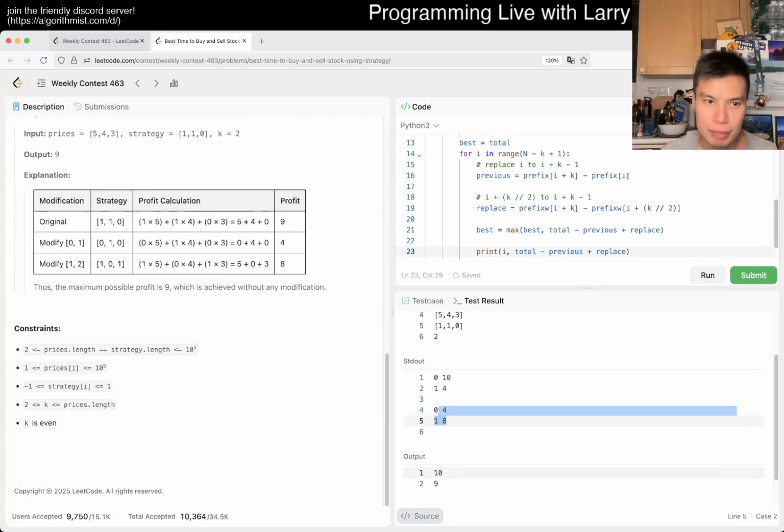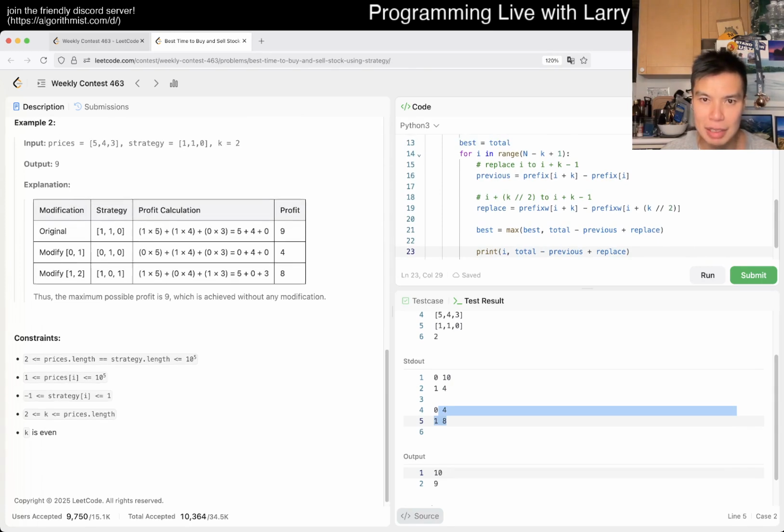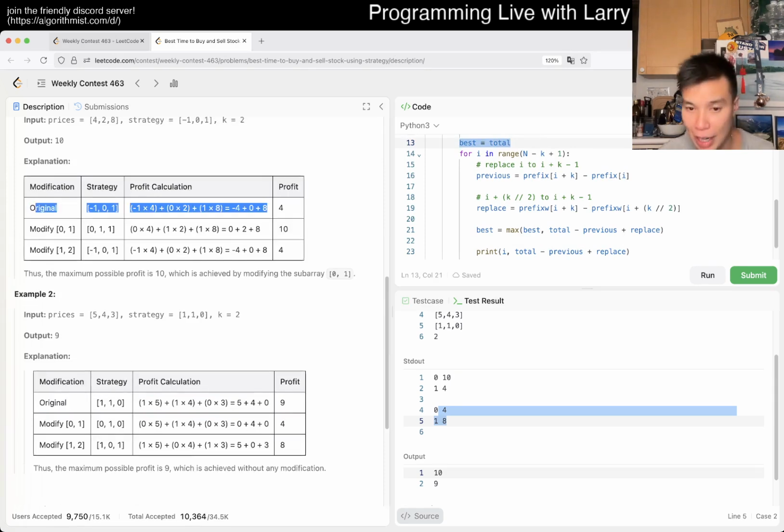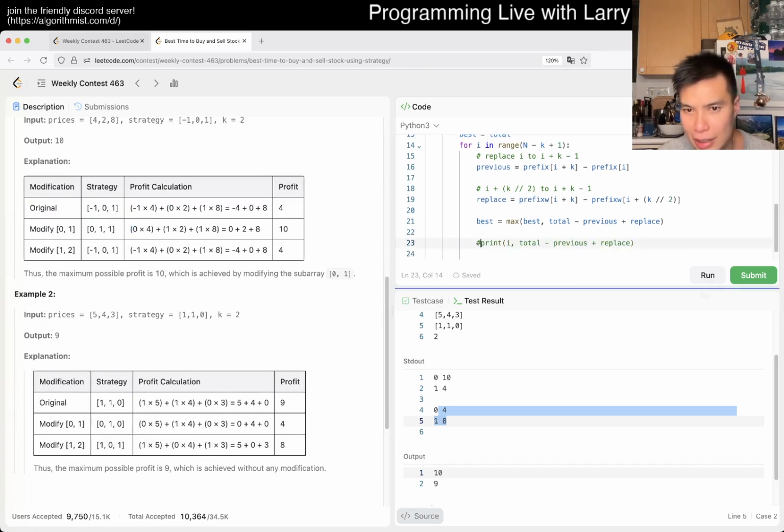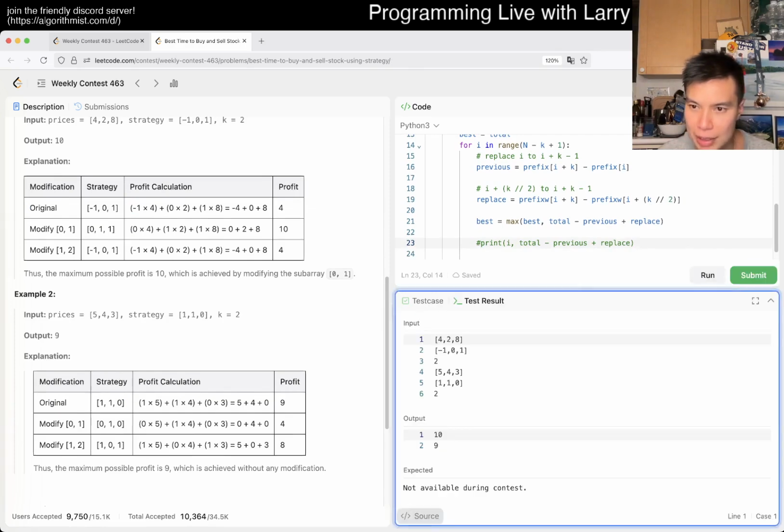Not changing is why this works. Yeah, but the first one is original. Okay, so actually, no, we're right. I thought that this is modified the first one. I didn't look at the mod. Okay, so this is right, or at least matches the table. Hopefully, no silly mistakes. YOLO submit.